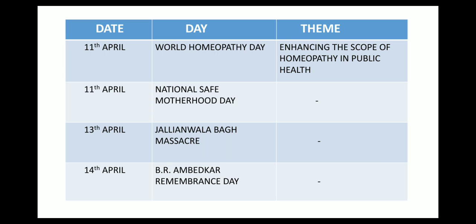Then on 13th of April we have Jallianwala Bagh Massacre Day. This day is also known as Amritsar Massacre Day. It took place on 13th of April 1919 when acting Brigadier General Reginald Dyer ordered troops of the British Indian Army to fire their rifles into a crowd of unarmed Indian civilians in Jallianwala Bagh. It killed around 400, including men and women. Over 1,000 people were injured.